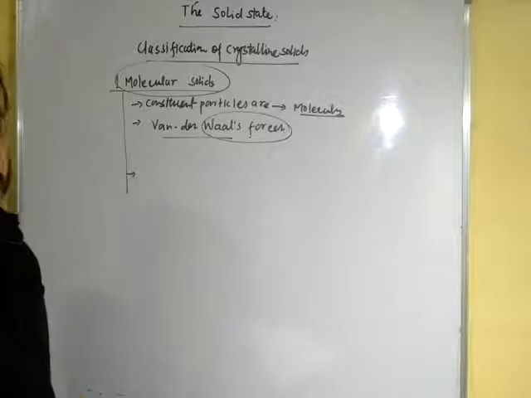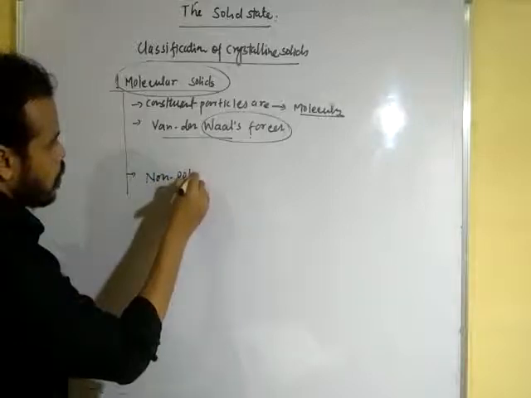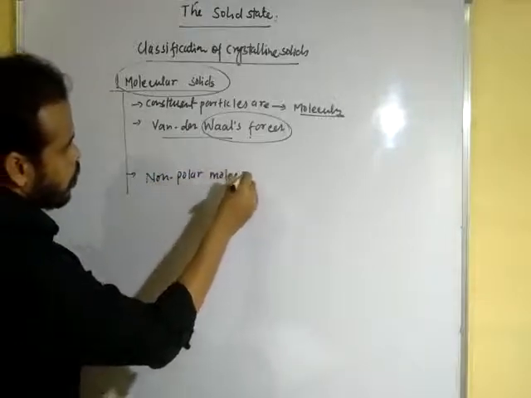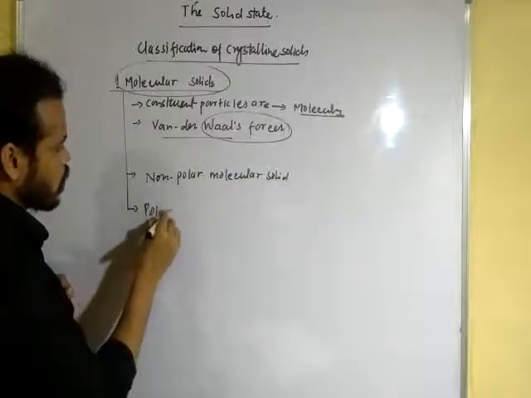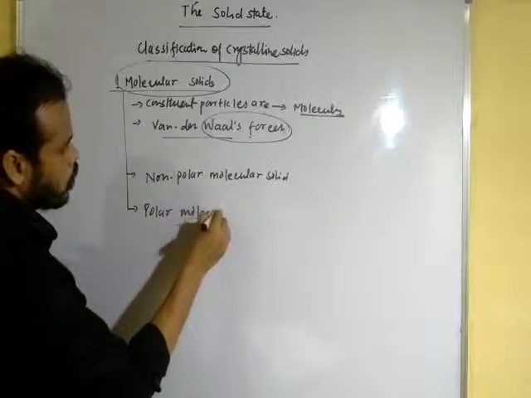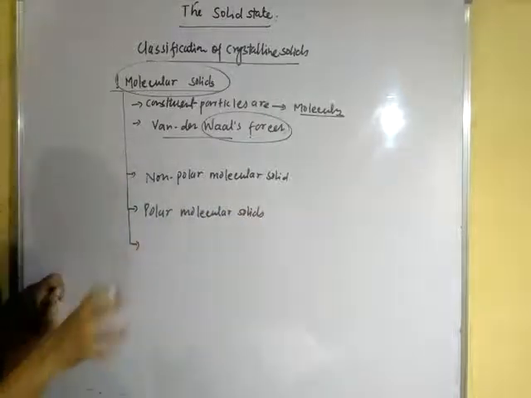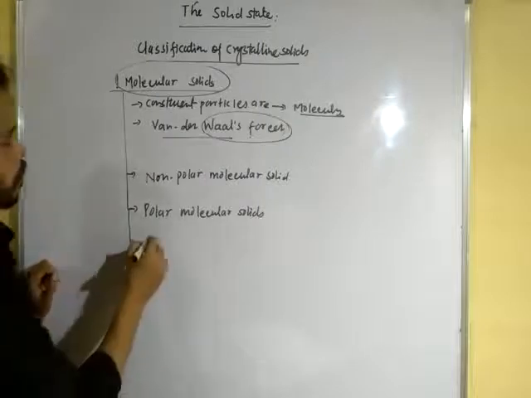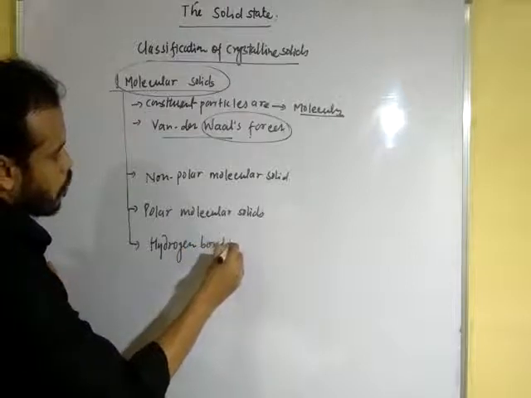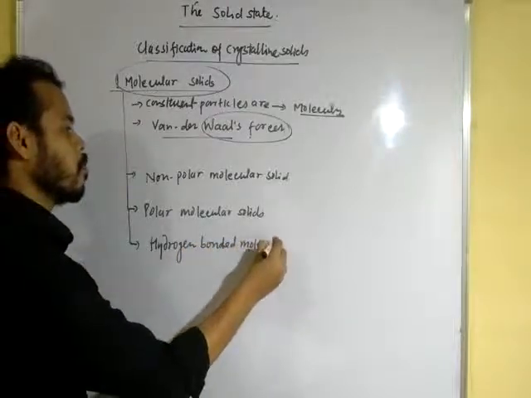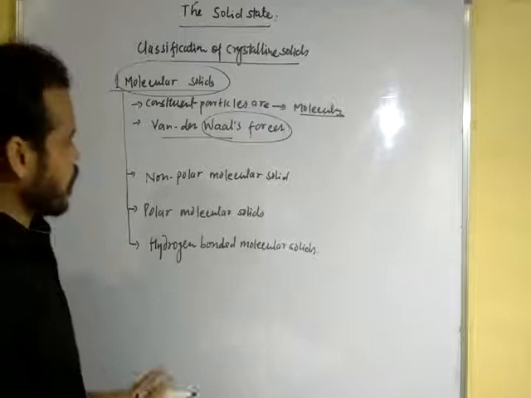The three categories are: non-polar molecular solids, second is polar molecular solids, and third one is hydrogen bonded molecular solids. Here also we will discuss one by one.